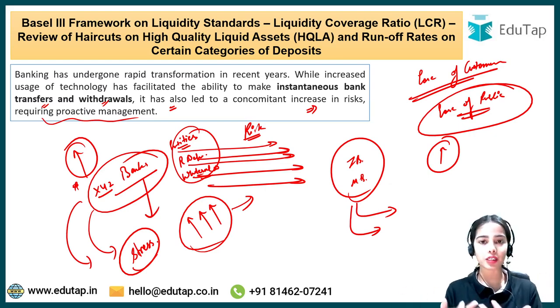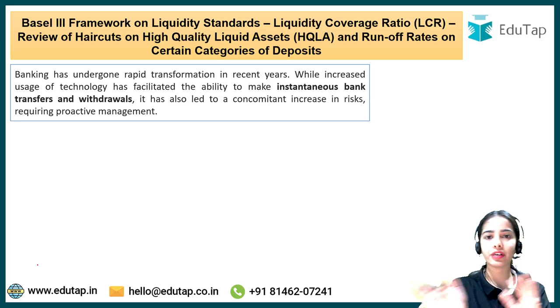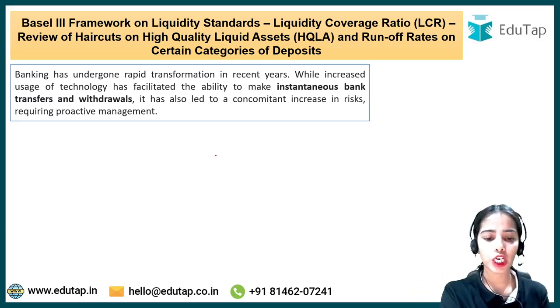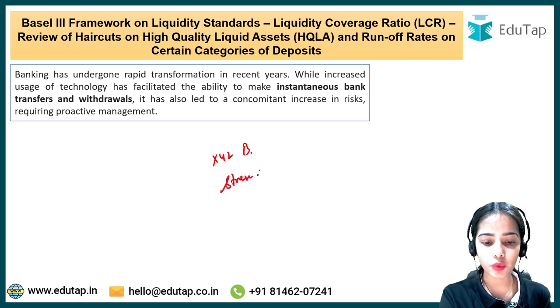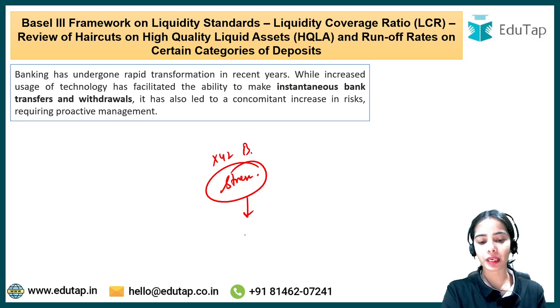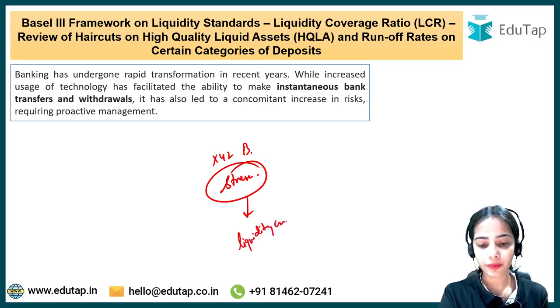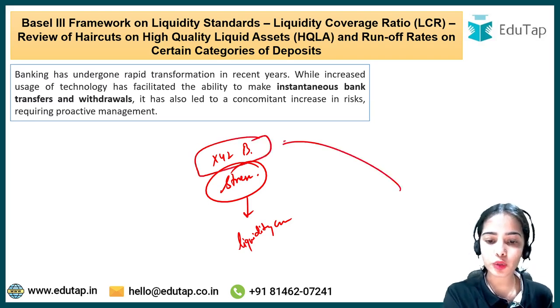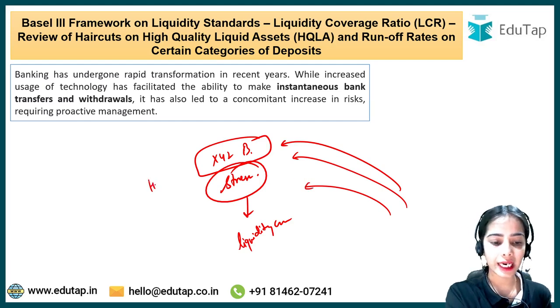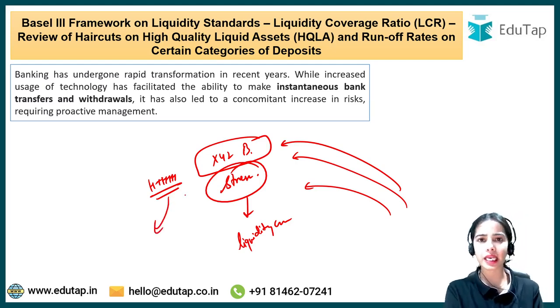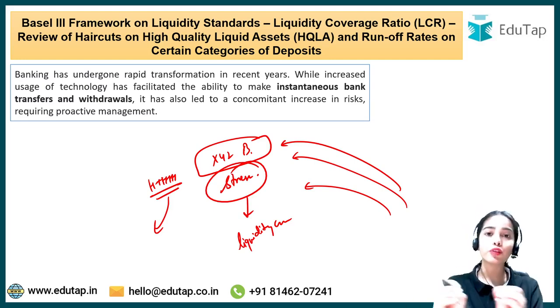So many of the depositors might lose trust in the bank, and they might start withdrawing the money in a very fast manner. Before, it used to take time. Before the advent of UPI, before RTGS and NEFT were so popular, if the XYZ bank was in a stressful situation, or there was a liquidity crunch present in the XYZ bank, the people used to go to the bank and stand in lines, and then they used to take out the money. The bank could tell the depositors that there is no problem, there is no worry, and the bank could interact with the customers and make them understand that they don't have to worry.